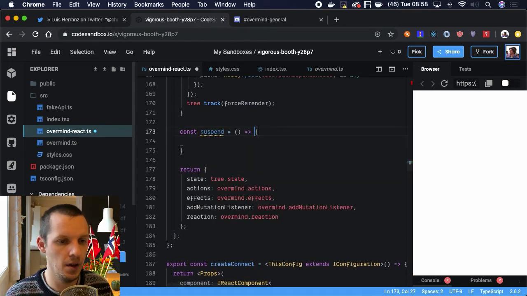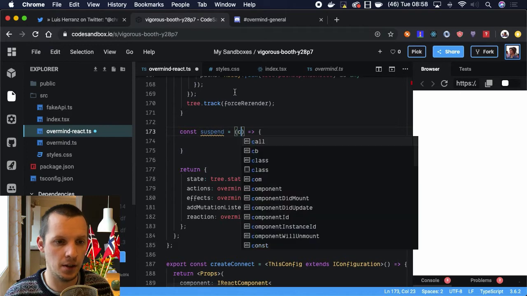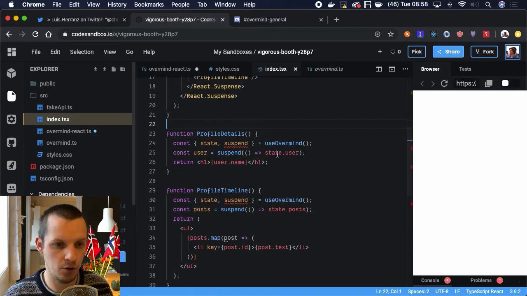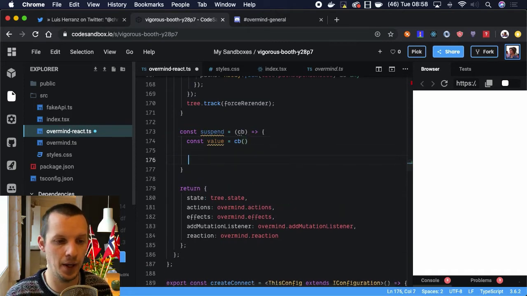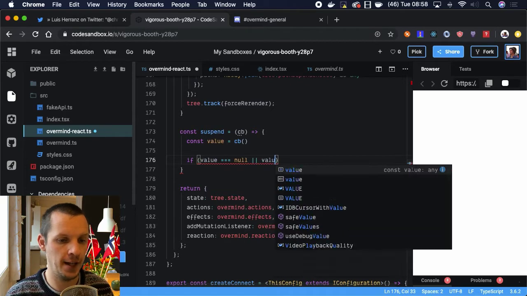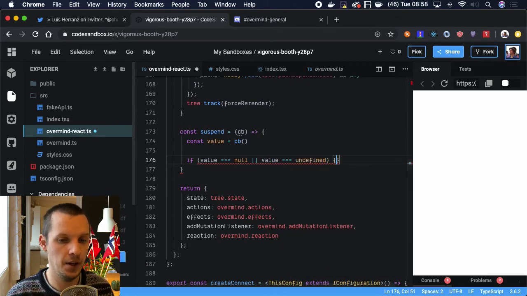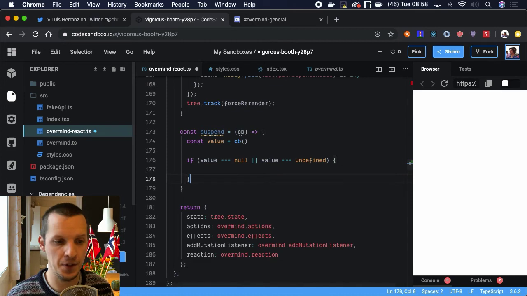As you know, this takes a callback, a callback returning some state. So what we need to do initially is just call that callback. We have to figure out what this value is. Do we have it? If the value equals null or undefined, that means we're going to do some suspend stuff.